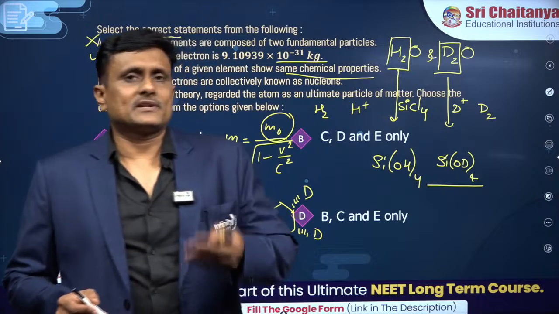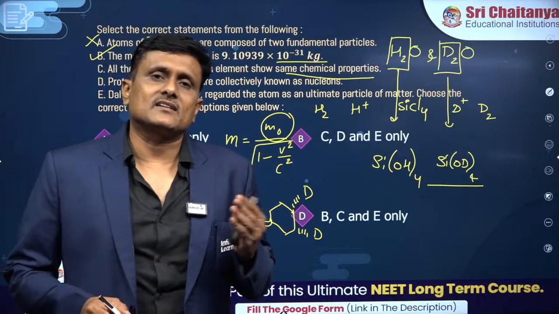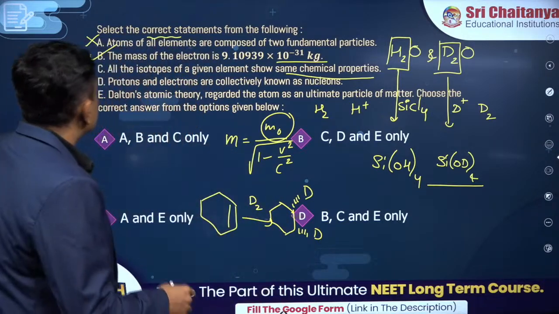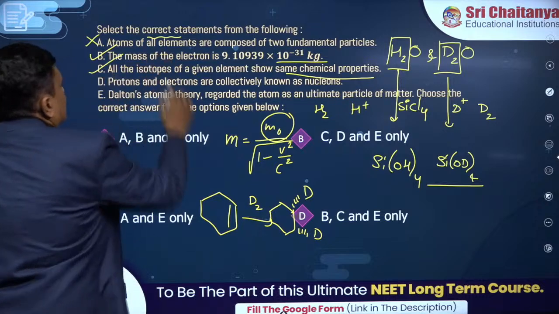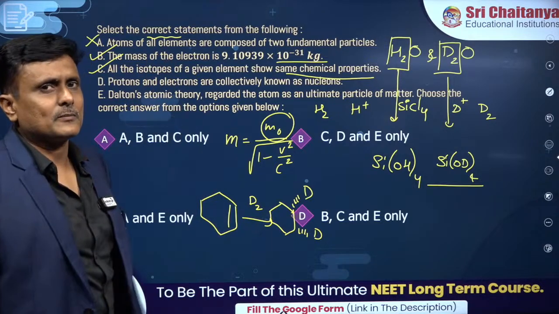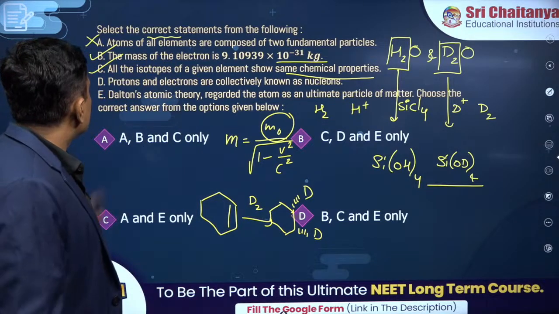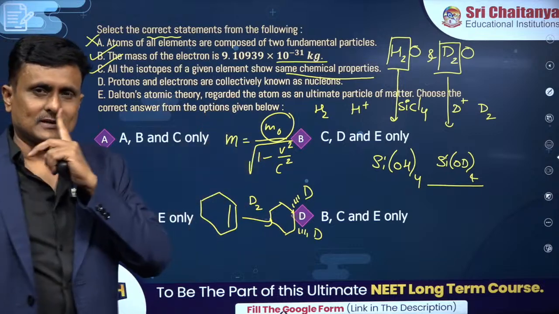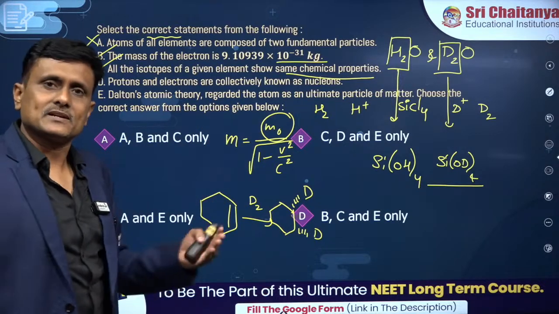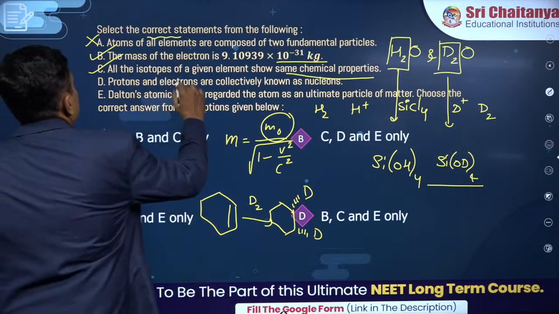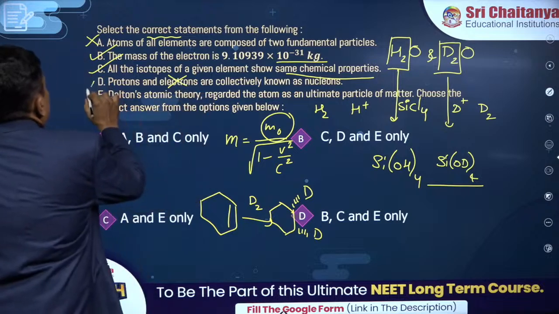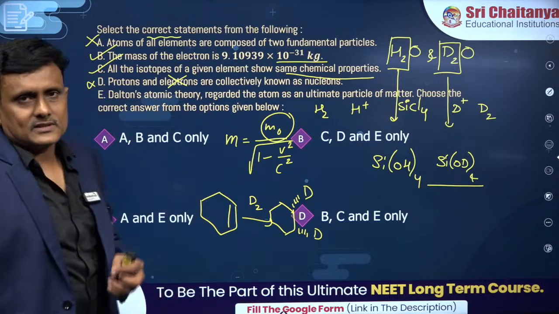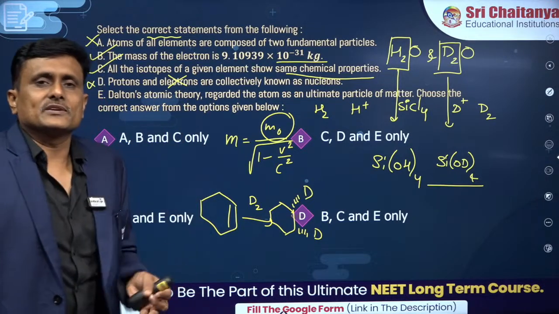However, the properties are similar, the way they react are similar. So you can see that all the isotopes of the same element show similar chemical properties. C looks to be okay. Protons and electrons are collectively known as the nucleons. It's a wrong statement. As I said at the beginning, protons and neutrons are collectively called nucleons. This you have studied during your school days only, isn't it?